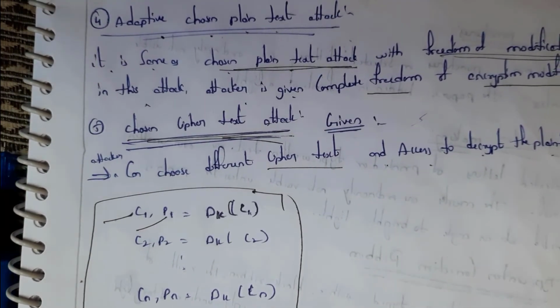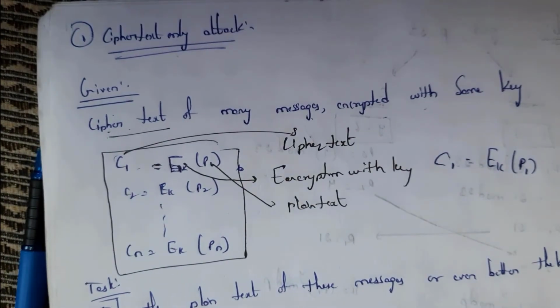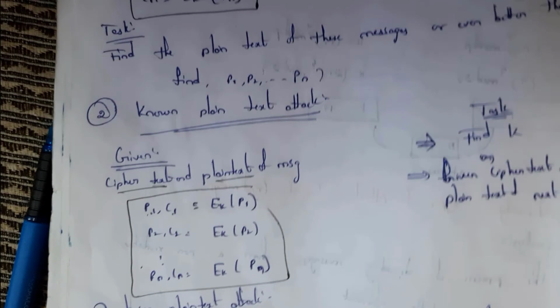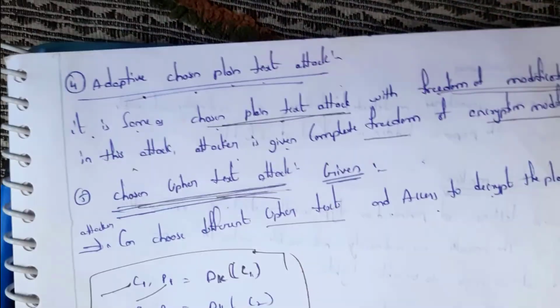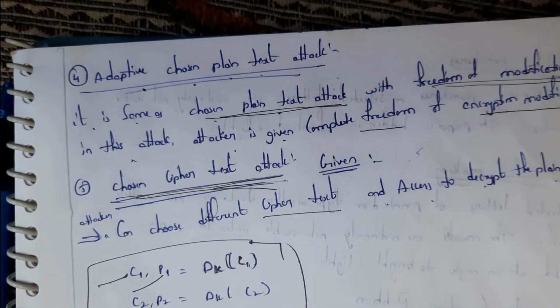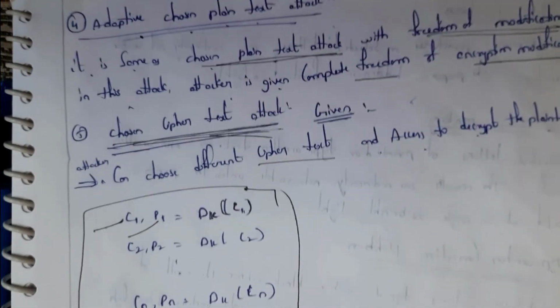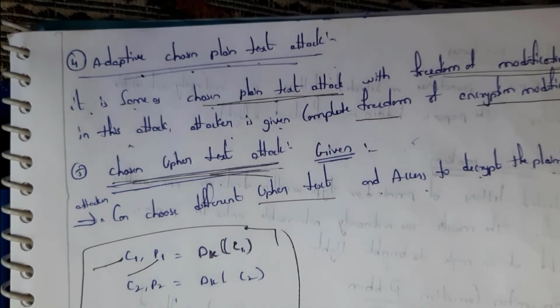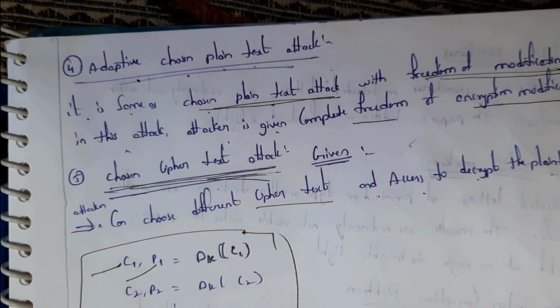There are 5 types of attacks. First one is ciphertext only attack, second one is known plain text attack, third one is chosen plain text attack, fourth one is adaptive chosen plain text attack, and fifth one is chosen ciphertext attack. These are the 5 types of attacks in cryptanalysis.